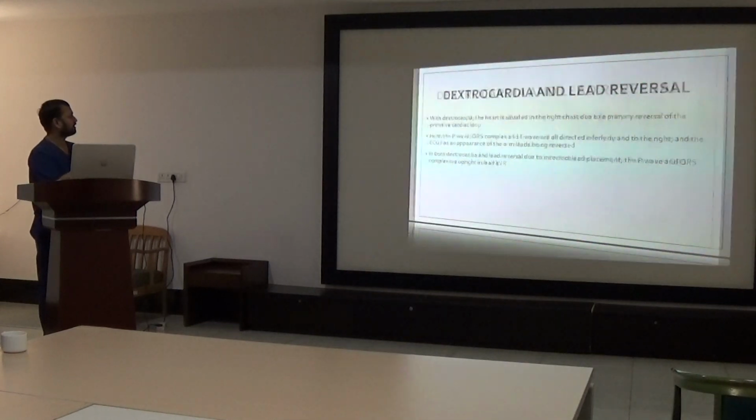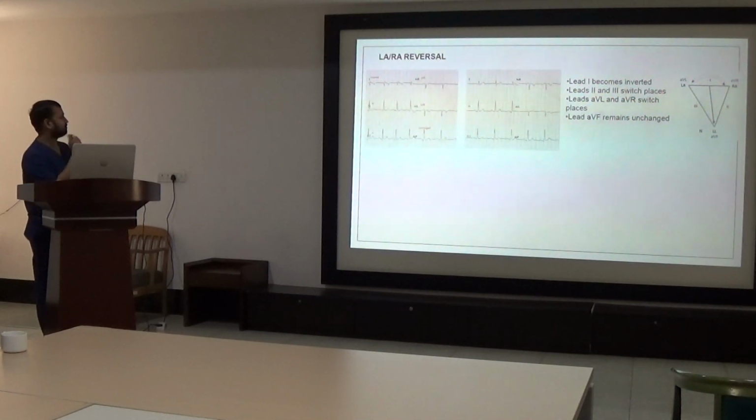So how to differentiate lead reversal and dextrocardia? Here we can see LA and RA reversal. In this, lead 1 becomes inverted, lead 2 and lead 3 switch their places, lead aVR and aVL switch their places, and lead aVF remains unchanged. This is the ECG with LA, RA lead reversal. Here we can see that lead aVR and aVL are reversed. Actually, this is lead aVR and this is aVL, and this is the normal ECG of the same patient.